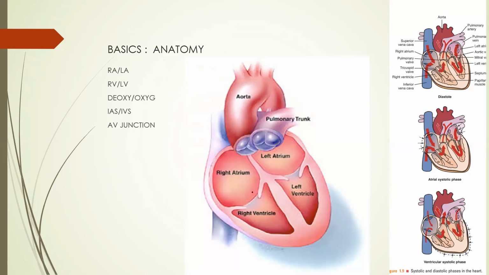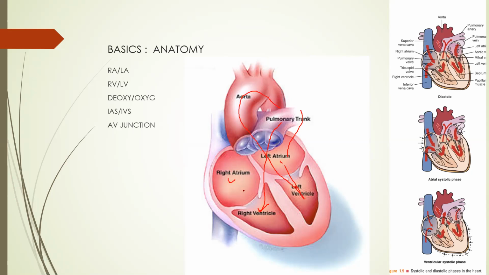In the heart there are four chambers, two on the right side, two on the left side. The upper ones are atria, the lower ones are the ventricles. The right atrium and right ventricle contain deoxygenated blood, and the left atrium and left ventricle contain oxygenated blood. The right atrium gets the blood from the whole of the body, which goes to the right ventricle. From the right ventricle, blood goes through the pulmonary artery to the lungs. There it gets oxygenated, and from the pulmonary veins it comes to the left atrium, from the left atrium to the left ventricle, and from the left ventricle through the aorta, blood goes to the body.